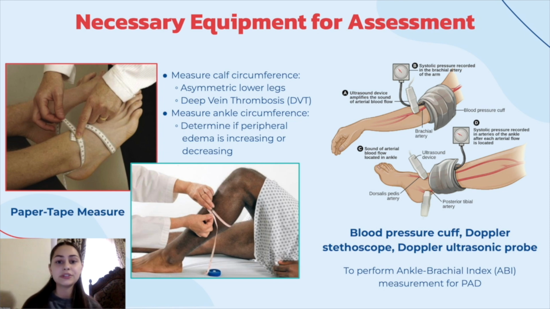A nurse will also need a blood pressure cuff, Doppler stethoscope, and Doppler ultrasonic probe to perform ankle brachial index, or ABI, measurement, which is the first non-invasive test performed for PAD. The Doppler stethoscope amplifies the sound of blood flow in the arteries to help identify a pulse. The Doppler ultrasonic probe uses ultrasound waves to measure the blood flow velocity and systolic pressure. The cuff temporarily occludes the arteries upon inflation to create blood pressure changes.